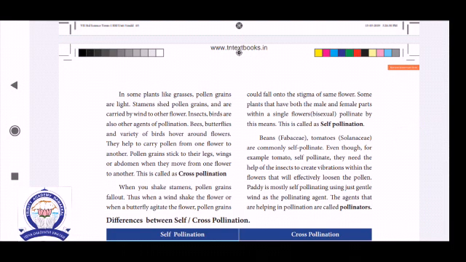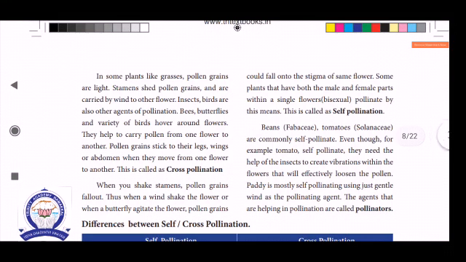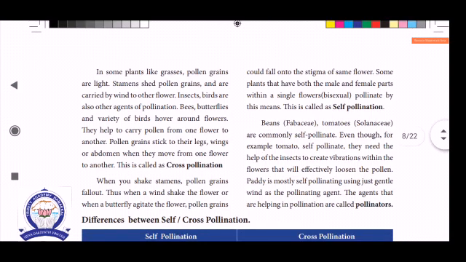See next: in some plants like grasses, the pollen grains are light. Grass, being a monocot, has very light stamens that shed pollen grains, which are carried by wind to other flowers. Examples of biotic agents are insects, birds, even bees, even butterflies, etc. They help to carry pollen from one flower to another. The pollen grains stick to the legs, wings and abdomen when they move from one flower to another, and that is called cross pollination.